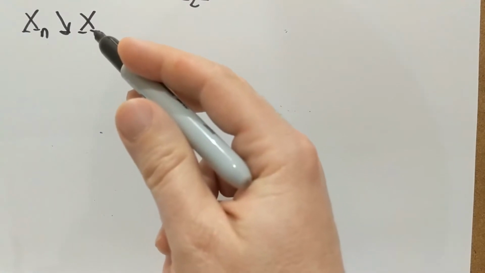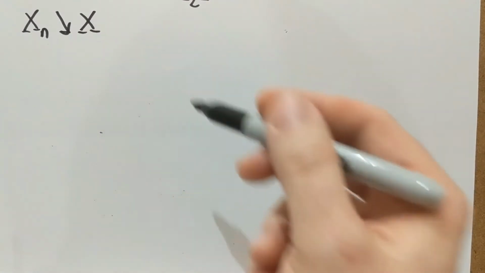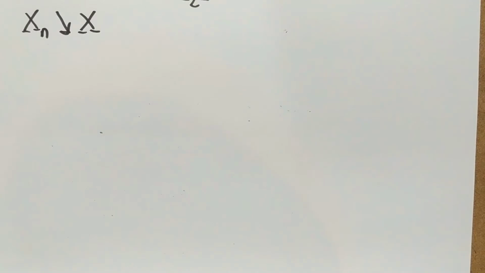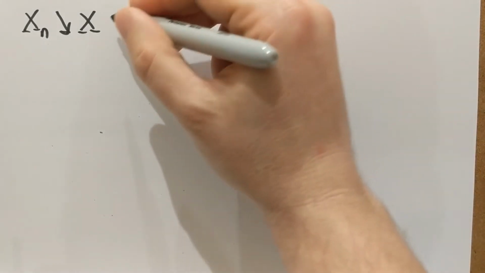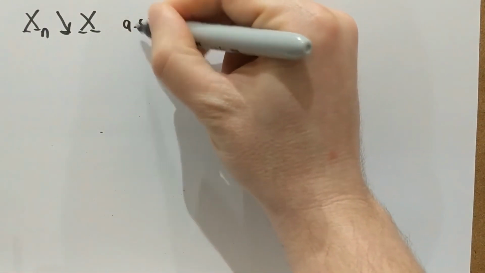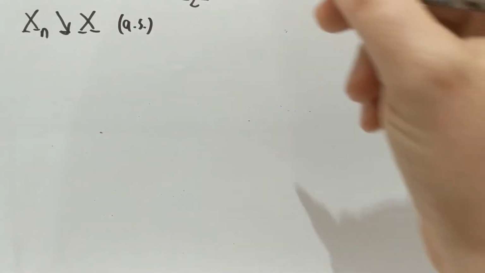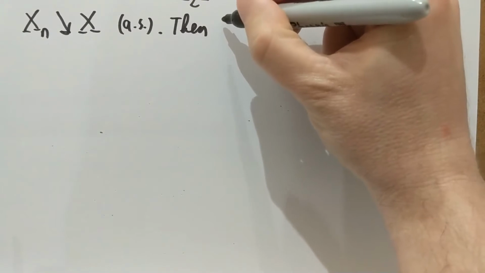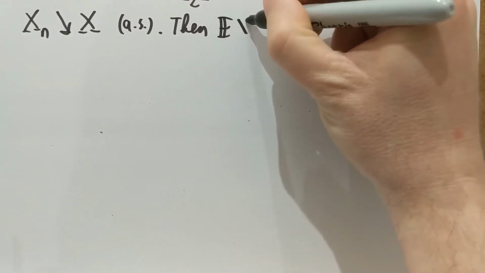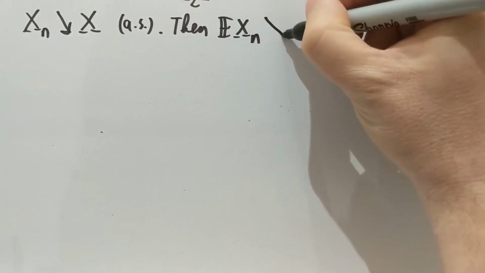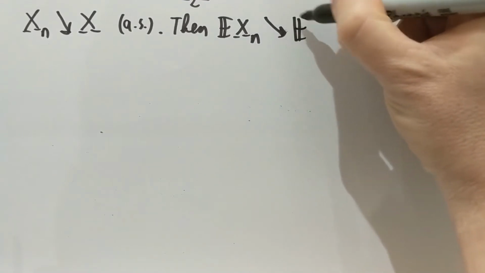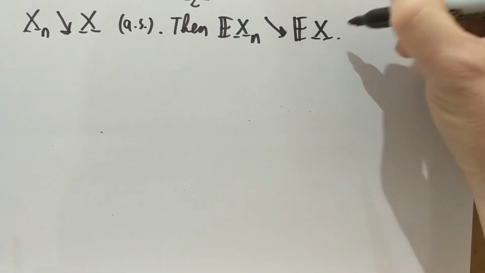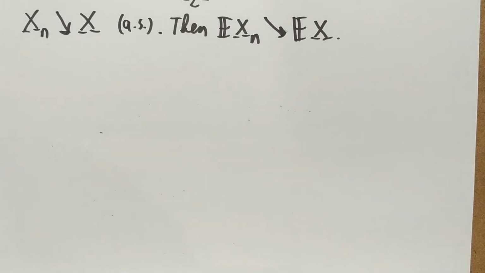The Xn's are decreasing for every omega, since they are functions of omega, and their limit is X. In that case, if this is happening for every omega or almost every omega, the statement is the same. The expectation of the Xn's will converge in a decreasing fashion to the expectation of X. This is statement B.